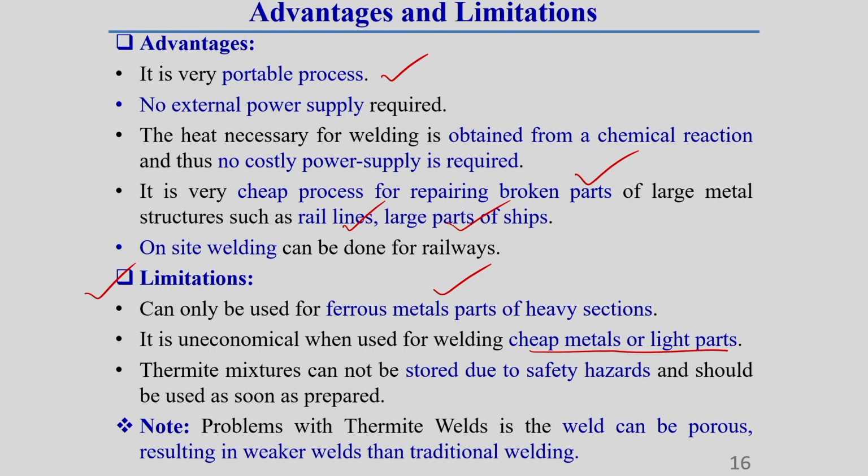Here is one thing you should keep in mind. In this thermit welding process, if the welding region is not properly heated, or if the moisture is not removed properly from that region, then there is a chance of making the weld porous. Okay. That is why thermit welding must always be done with proper precaution. That means every step I have shown in the above slide, we should follow very carefully.